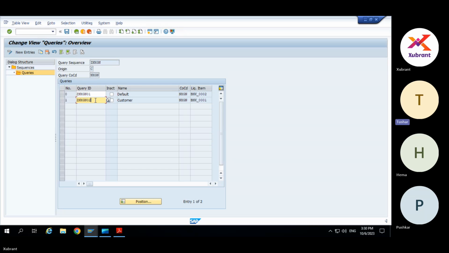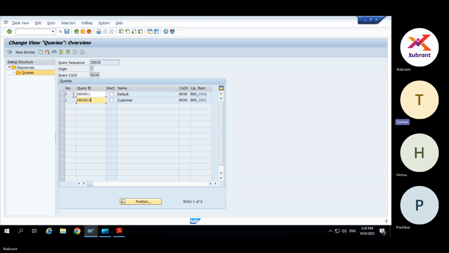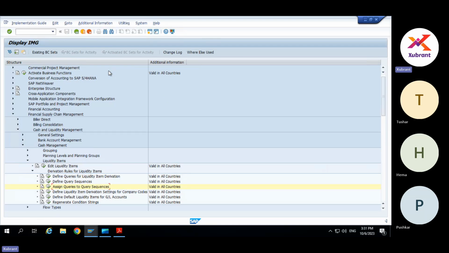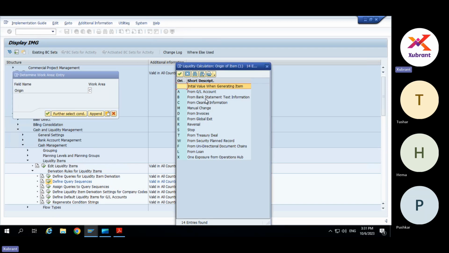What is this origin C? Are there drop down options? There in the query sequence above that origin, query company code and NXGF? Yes. C means company code. Here it is from GL account, clearing from bank statement, clearing information, manual charge, manual charge reversal.